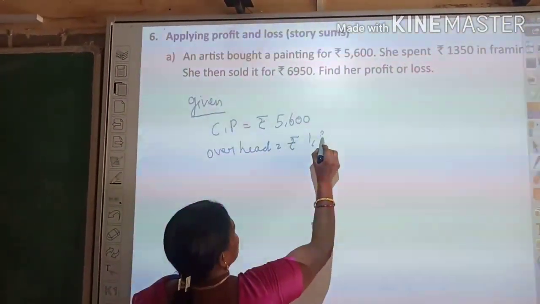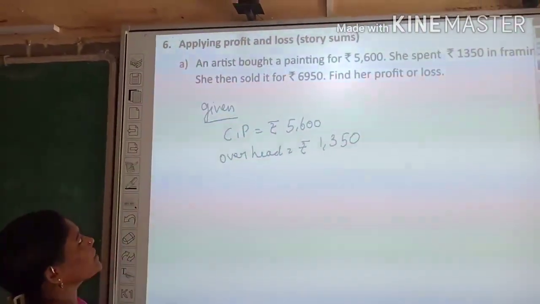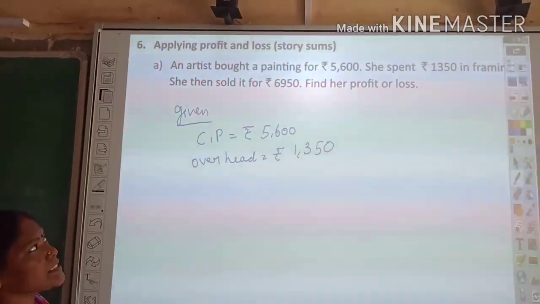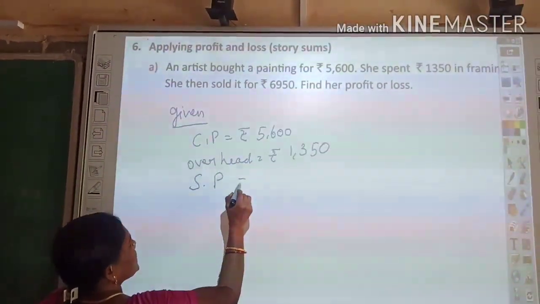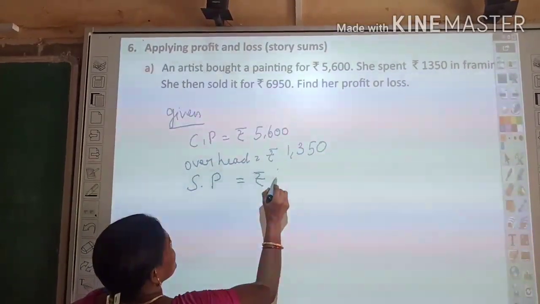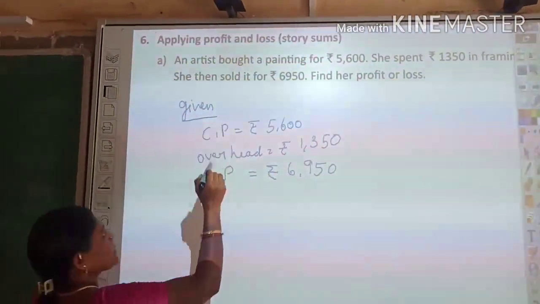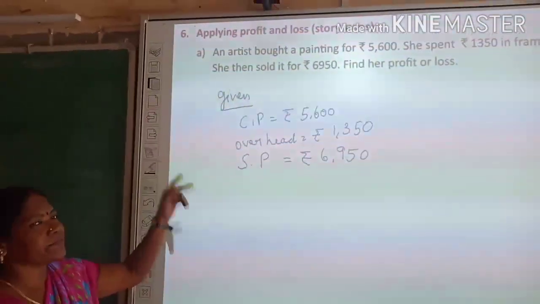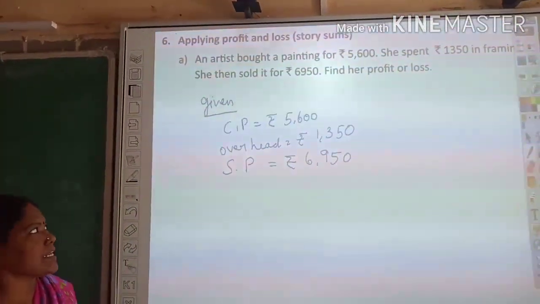Then she sold it for rupees 6,950. That is selling price. So cost price, overhead and selling price were given in that question. Now we have to find out profit or loss.